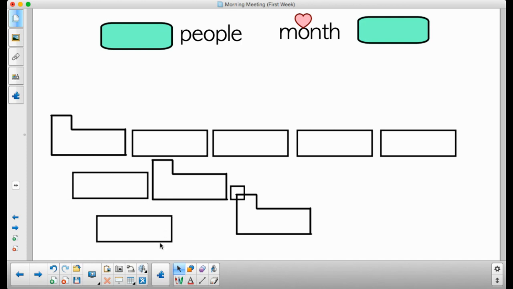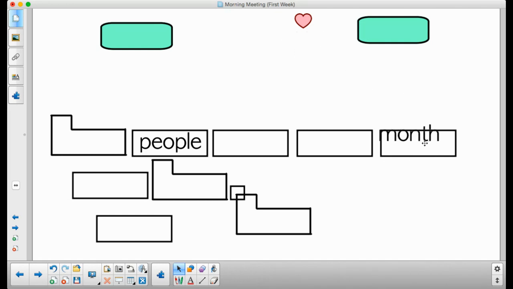All right, now on your computer screen, I want you to find the sentence frame that would have the word people. Point to it on your screen. Hopefully you pointed to this sentence frame. Many people. What about month? Where would we put month? Maybe I could just go ahead and add that. Many people like the month. Hopefully you pointed right here to this sentence frame. Many people like the month of May.